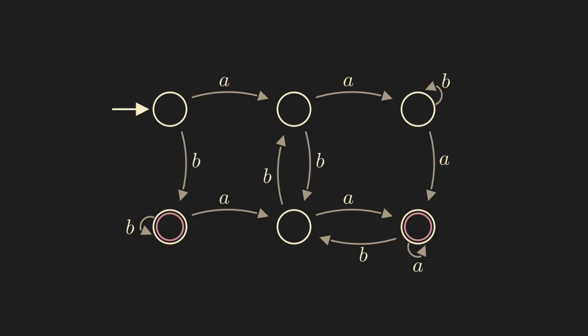To process an input string, we begin in the initial state, then read the input string symbol by symbol and follow the arrows until we have finished reading the string. The state where we end up indicates whether we accept or reject the string. If we are in an accepting state, the string is accepted. Otherwise, it is rejected.